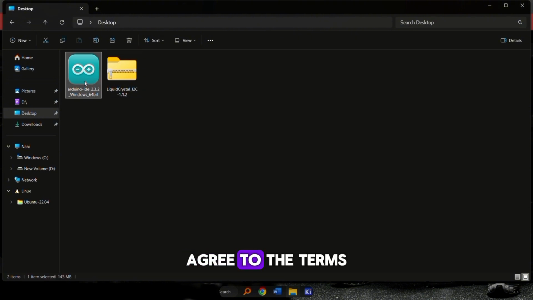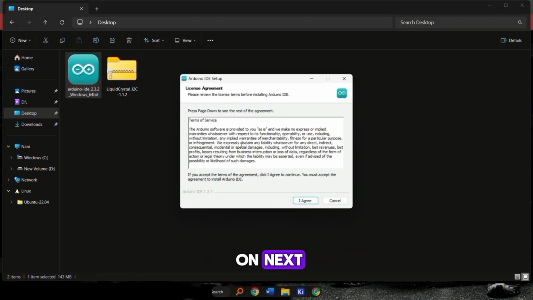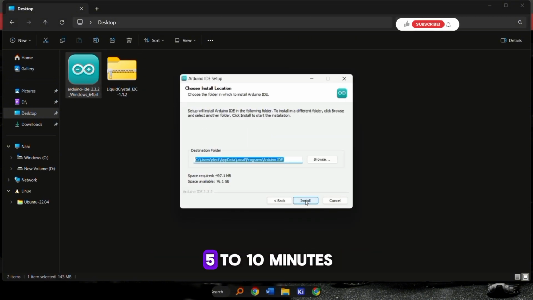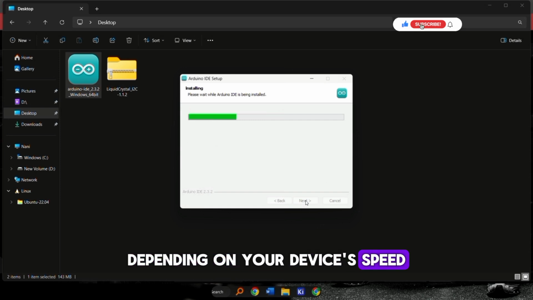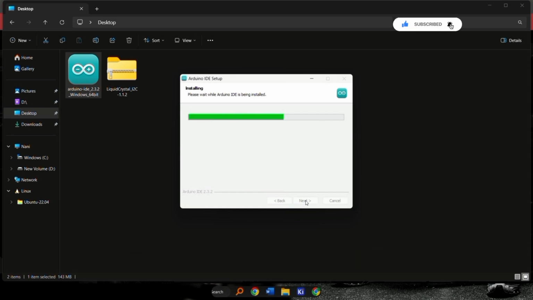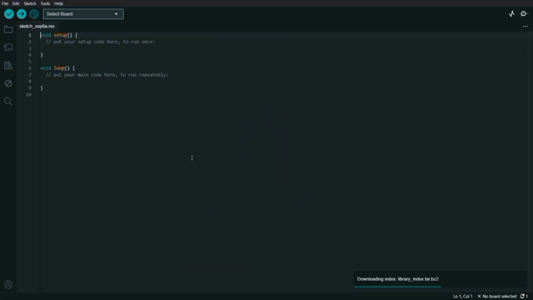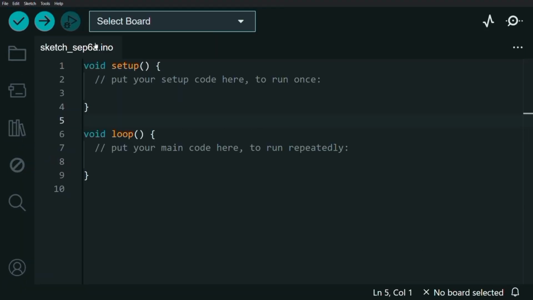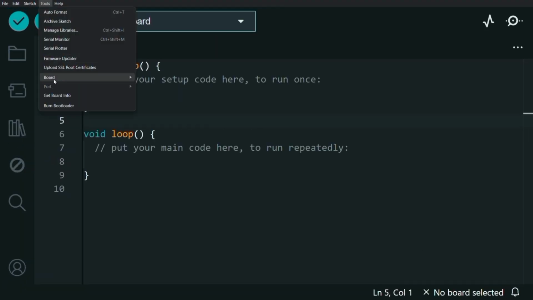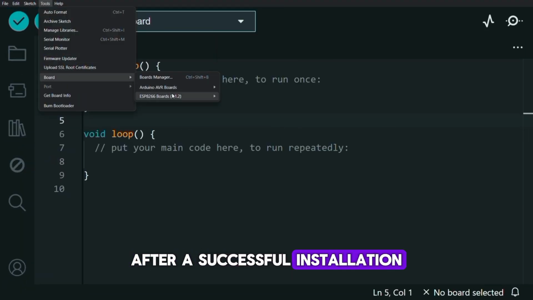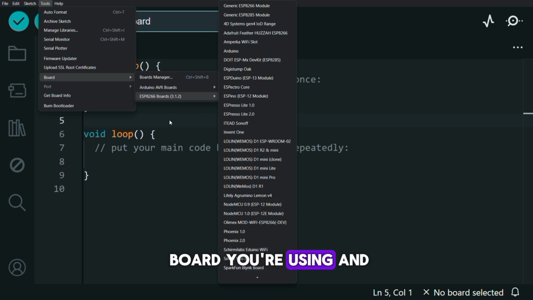Install, agree to the terms and conditions, and click on Next. The installation may take 5 to 10 minutes, depending on your device's speed. After a successful installation, check the type of board you're using and the port number.